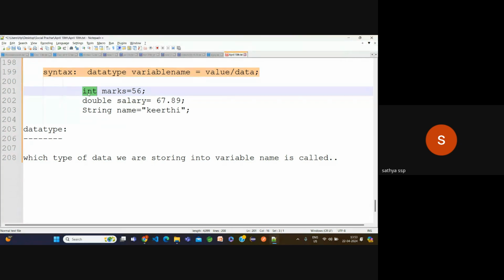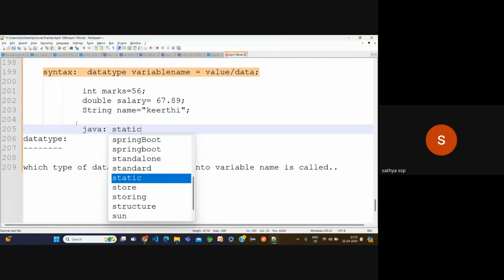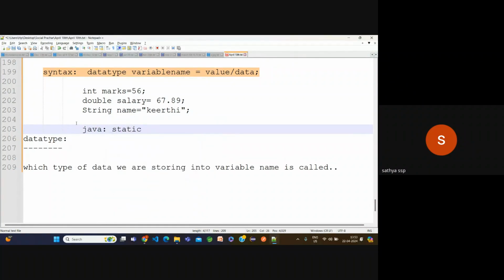Now, Java is static typing, but JavaScript is dynamic typing. It's mandatory to use the data types in Java, otherwise we are going to get compile time errors. Static, in the sense, it's mandatory to type it. But in JavaScript, we don't need to type it. Automatically the compiler will guess. But here, it's a mandatory type. That's why Java is static typing. The first interview question: what is the difference between Java and JavaScript?